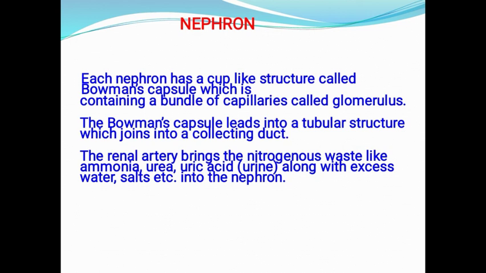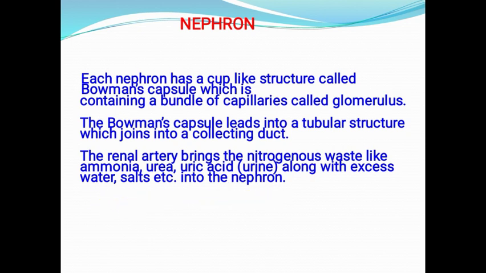Each nephron has a cup-like structure called the Bowman's capsule, which contains a bundle of capillaries called the glomerulus. The Bowman's capsule leads into a tubular structure which joins into a collecting duct. The renal artery brings nitrogenous waste like ammonia, urea, uric acid, along with excess water and salt into the nephron.